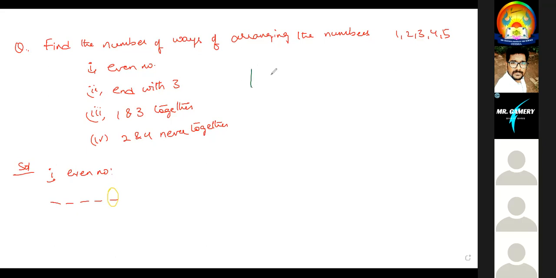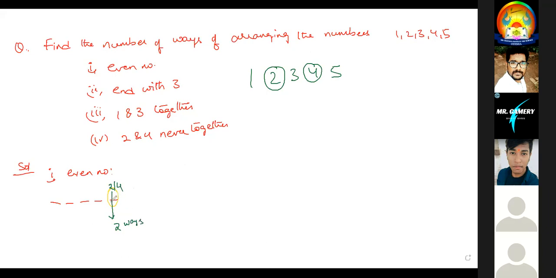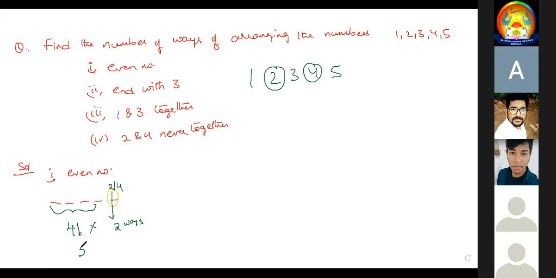Among 1, 2, 3, 4, 5, what are the even numbers? 2 is an even number, 4 is an even number. That means this blank can be filled in two ways, either with 2 or with 4. So among 5 blanks, if one blank is finished, the remaining 4 blanks can be filled with 4 numbers in 4 factorial ways. That is 2 into 4 factorial, if they asked for an even number.